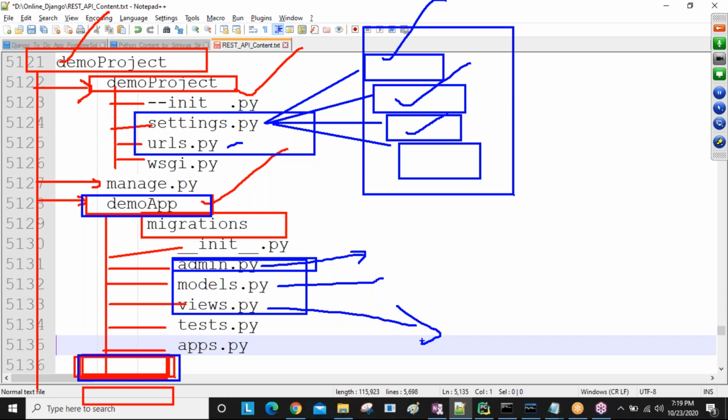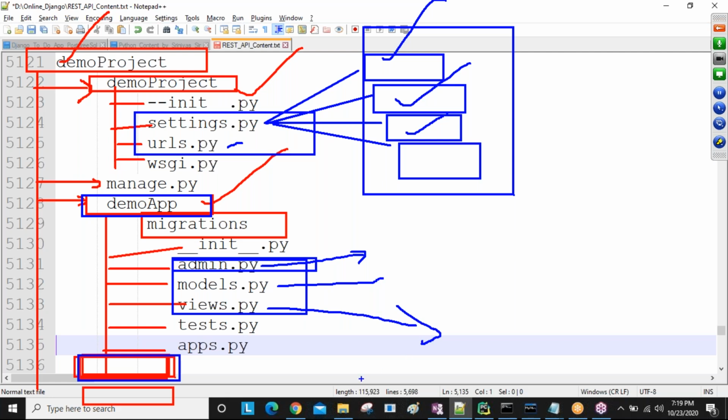I want to get all records. I want to get a single record. I want to delete a record. Or I want to display the registration page. I want to display the login page. Like this, whatever you are developing for your application, all those logics and business code you are going to write inside this views.py.